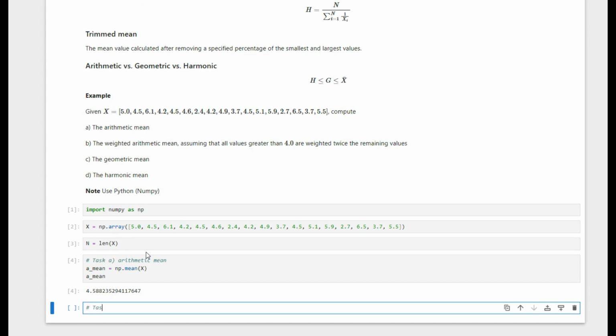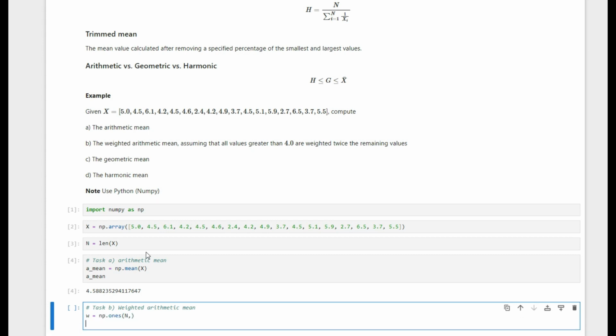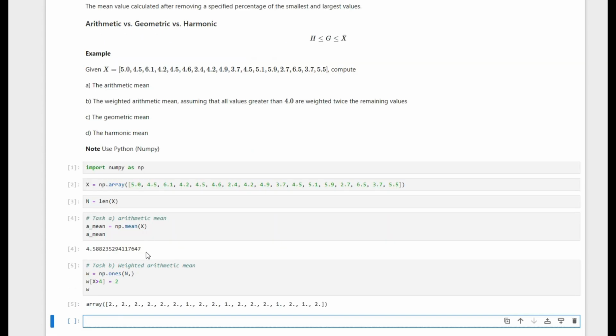So for task B, which is weighted arithmetic mean, we could create these weights, and then for any value that is greater than 4, we could set the weight value to 2. And then let's have a look at the weight array.